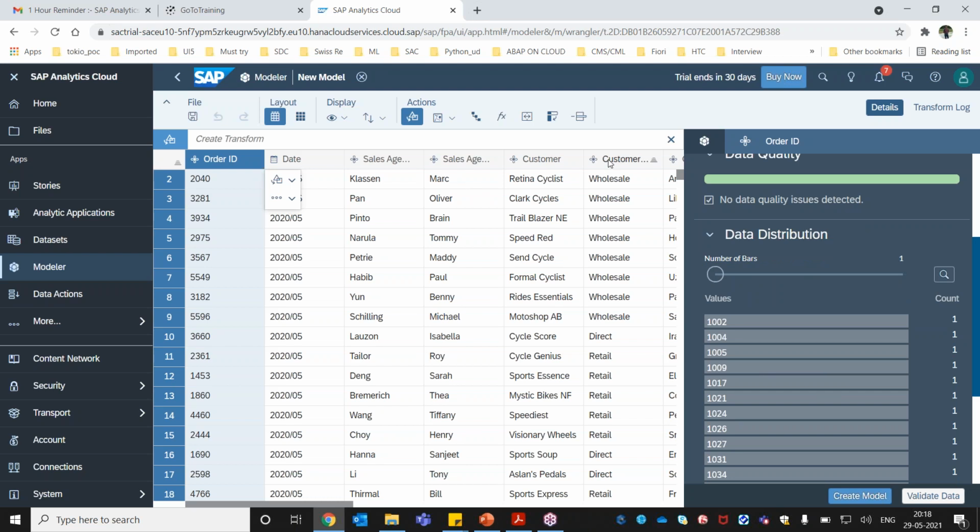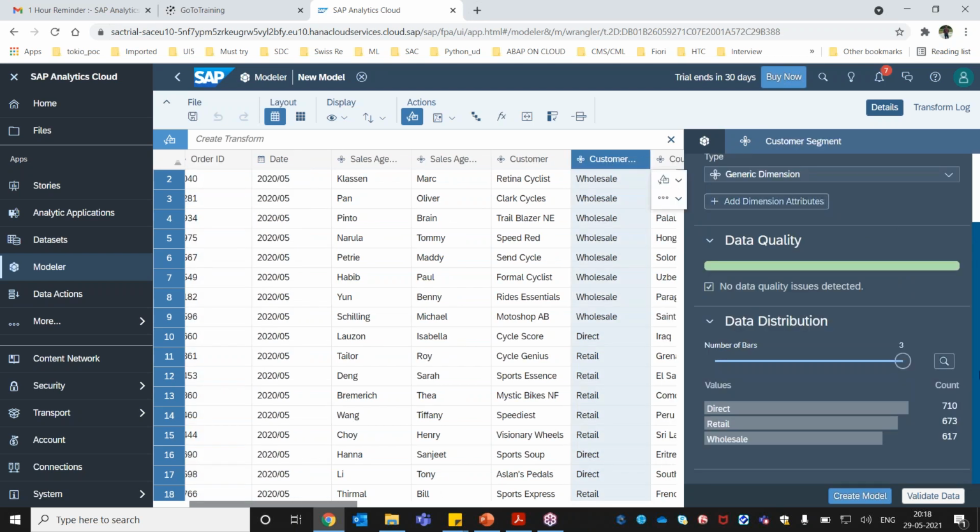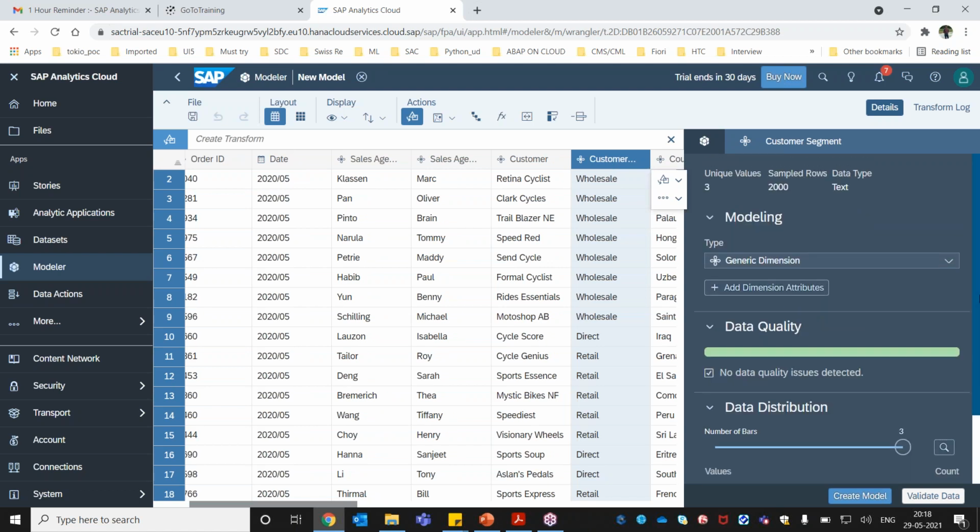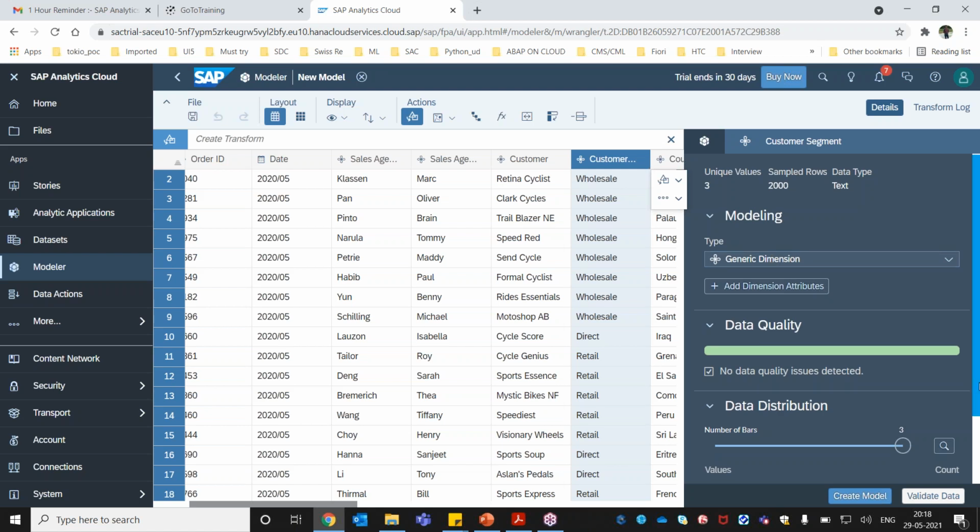Similarly, if I go and check the customer segment, it gives me a very nice insight again about what type of data it is. This is dimensional data. We have dimensional data, and another one is measures. What dimensions and measures are, I will be covering in detail in our upcoming session.